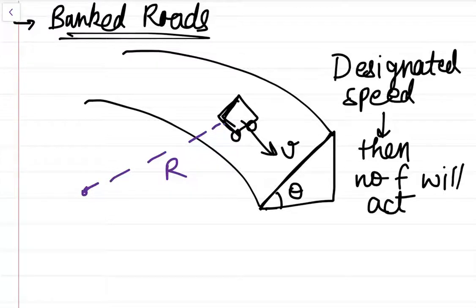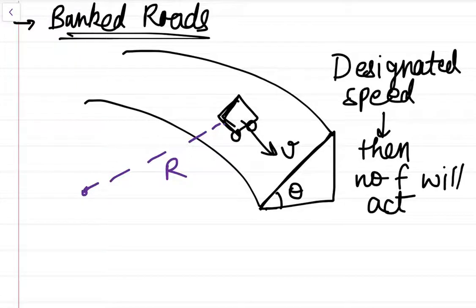And what is the benefit if no friction acts? If no friction acts, then the tires of our car or whatever will not wear and tear. It will reduce the amount of friction between the tires and the road, and the tires will last a longer time. So you can understand that if no friction acts, the tires will have a longer lifetime, because it reduces the wear and tear.